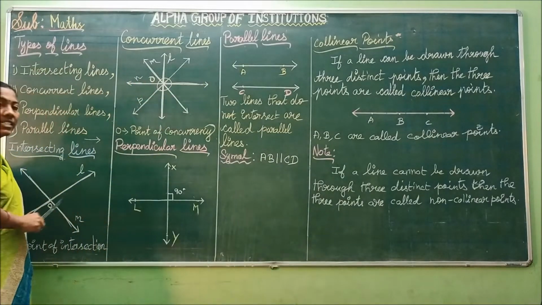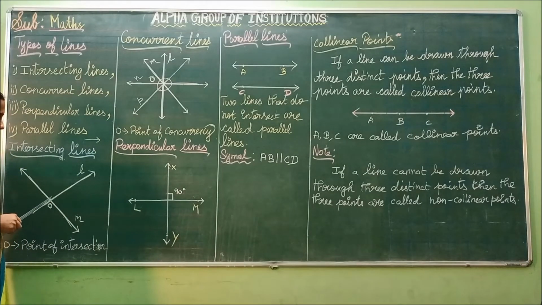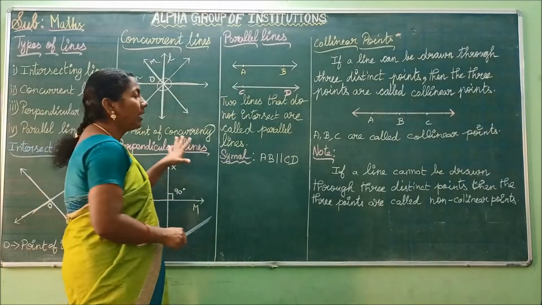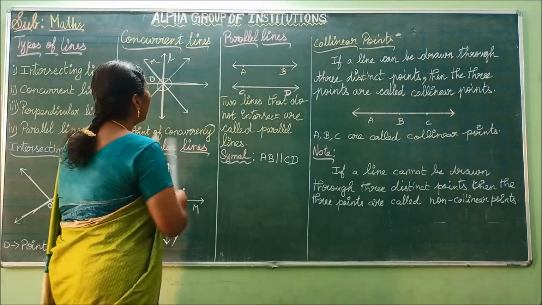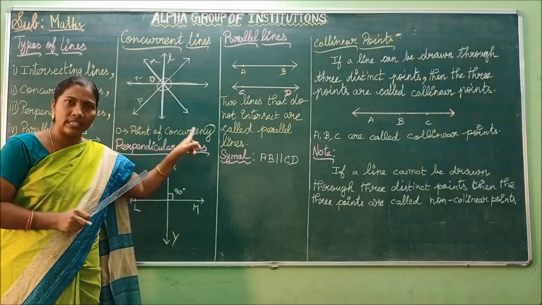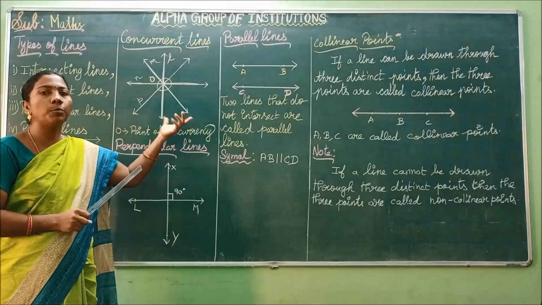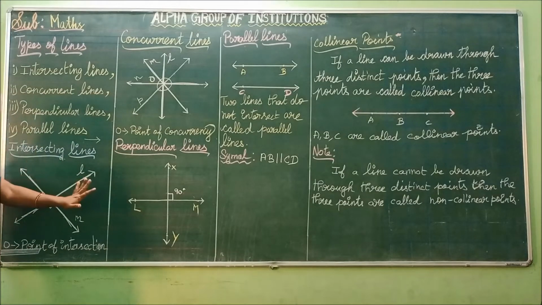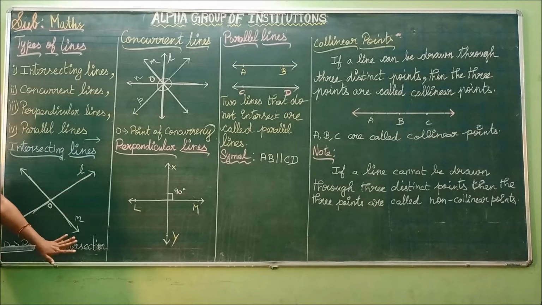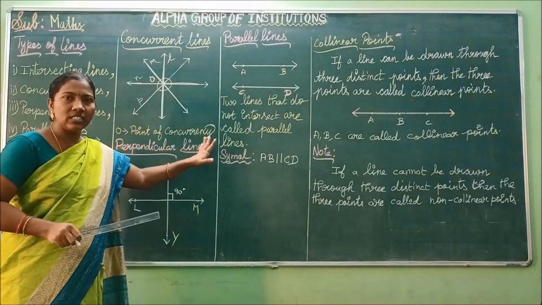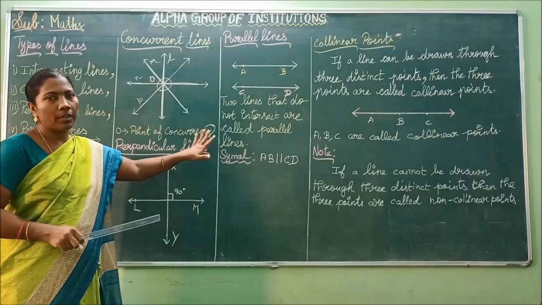If two lines intersect each other, we call this point the intersecting point or point of intersection. But here we are calling this point O the point of concurrency or concurrent point.